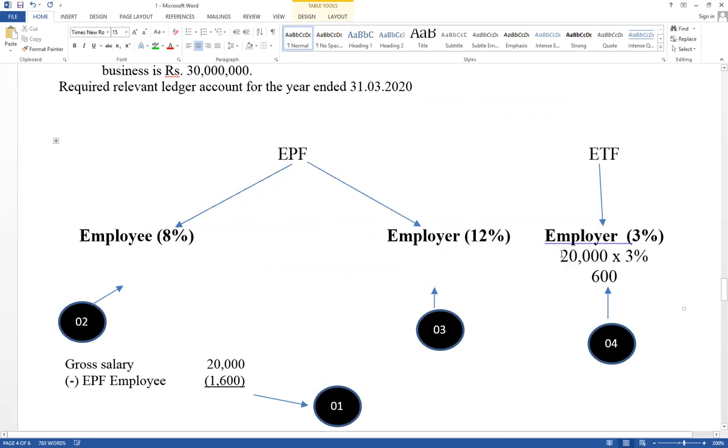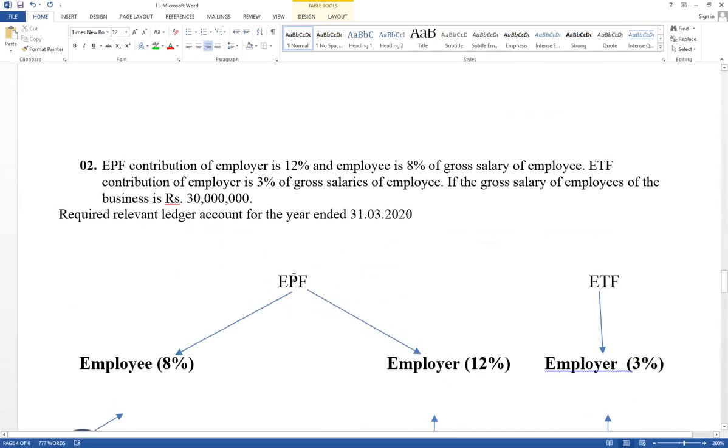First one, calculate values. EPF has employee contribution and employer contribution. ETF has only employer contribution. Gross salary is given. First one, prepare the working like this. Then calculate the value.